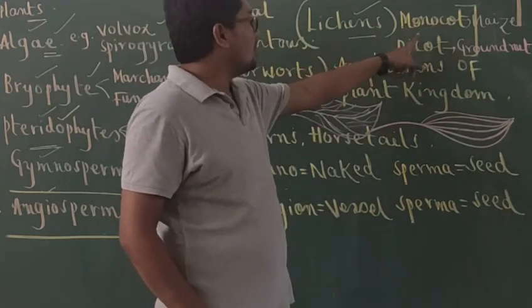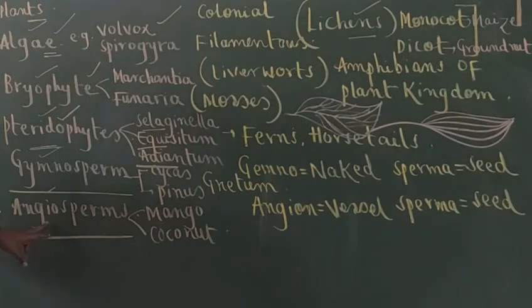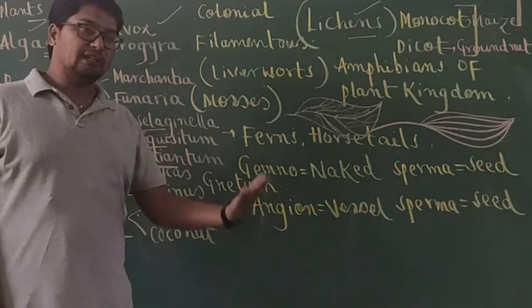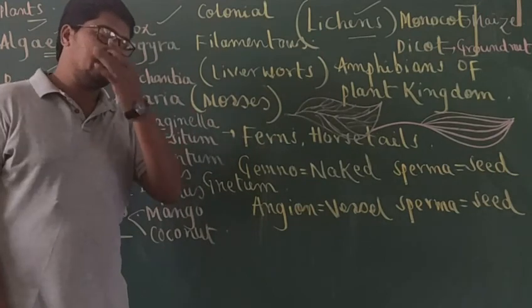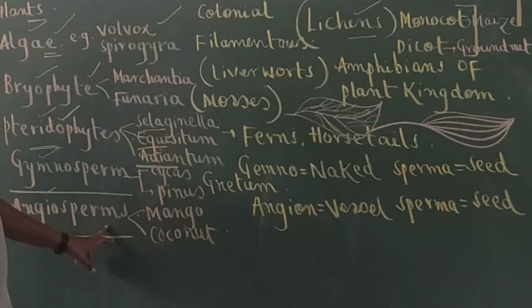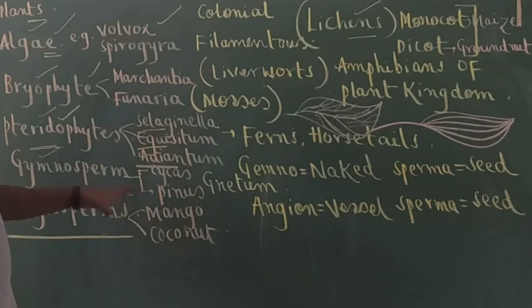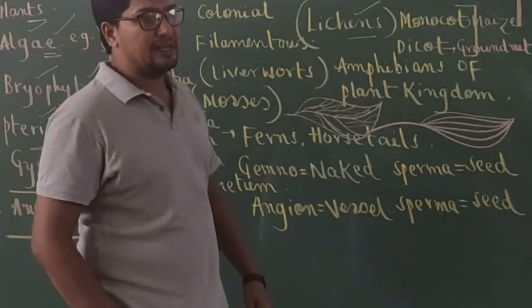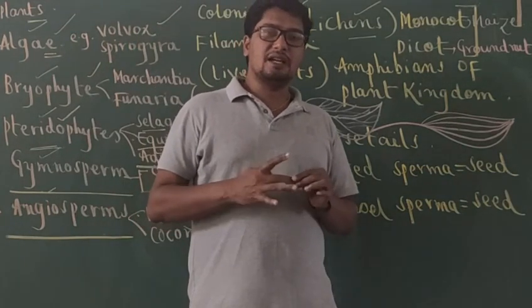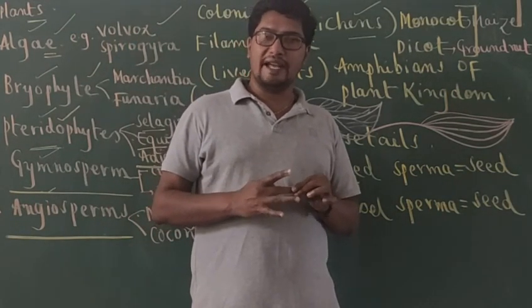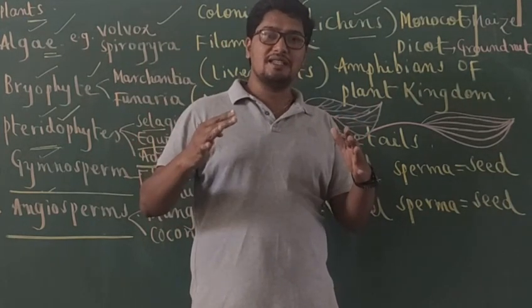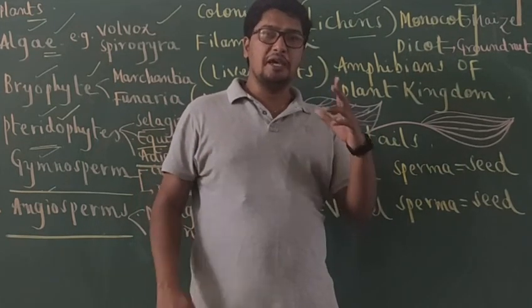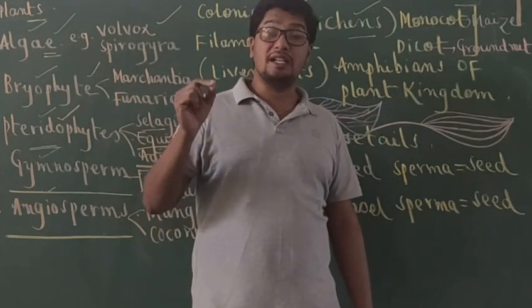So monocot and dicot plants belong to which category of plants? Angiosperms. Angiosperms are the higher plants, or I can call them flowering plants. The structure called flower appeared for the first time in angiosperms. So this is all about the information related to the plant kingdom. What are plants? These are eukaryotic, chlorophyll-containing organisms which can perform the process of photosynthesis, by which they can synthesize their own food materials. That's why, based on mode of nutrition, plants fall under the category of autotrophs.